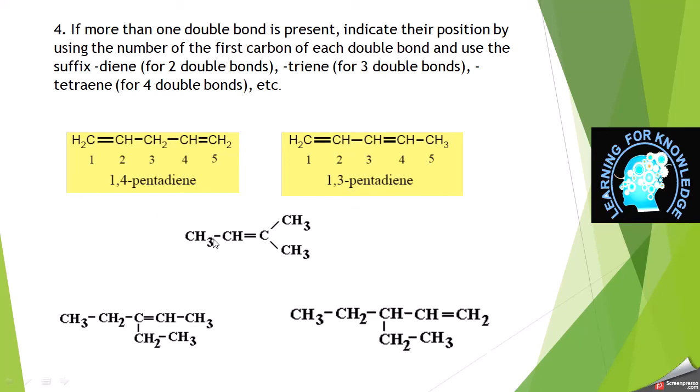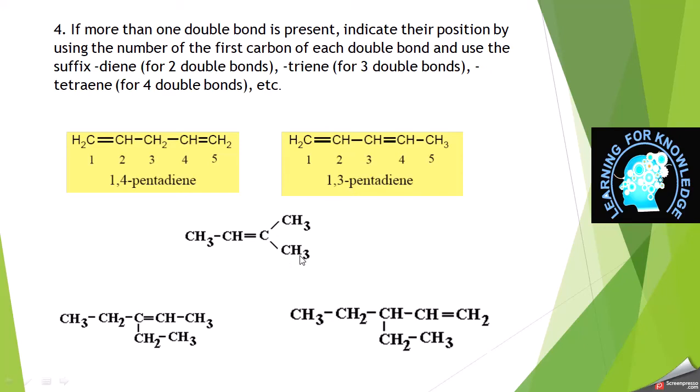These are some other examples which we already discussed. I did not write the name of the structure, but now I will explain that we will select this chain, either this chain, whatever we select, it contains 4 carbon atoms. But the next question is from where we will start numbering. If we start numbering from left to right, the double bond is numbered at 2, while the methyl group, which is the substituent, gets position 3.